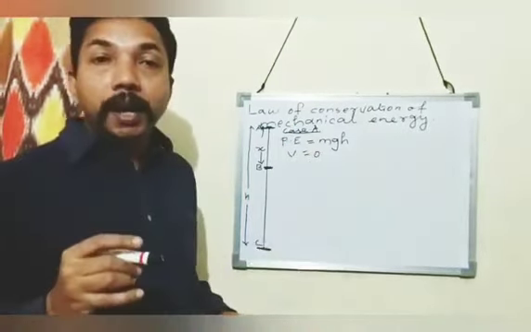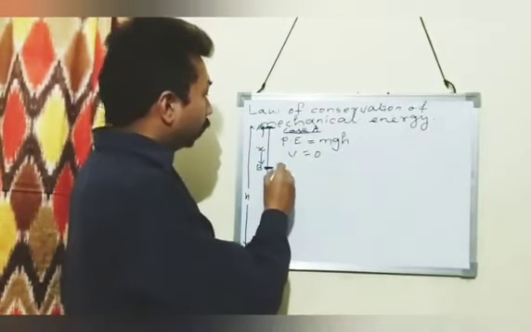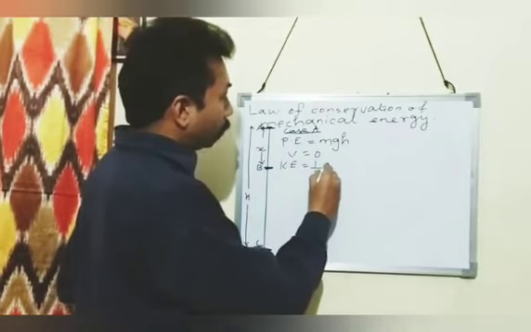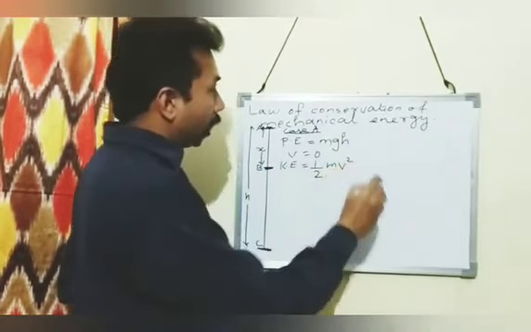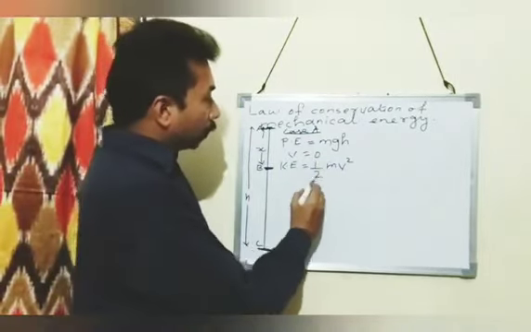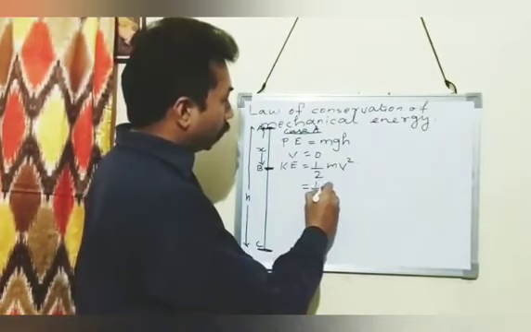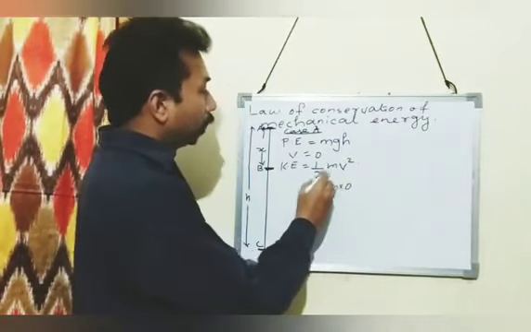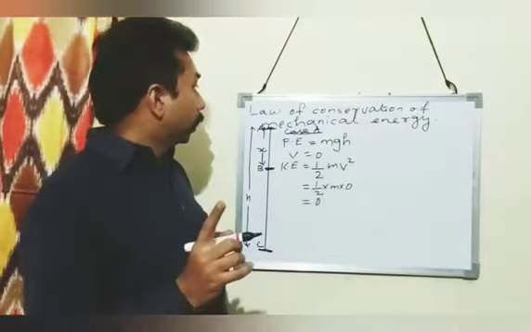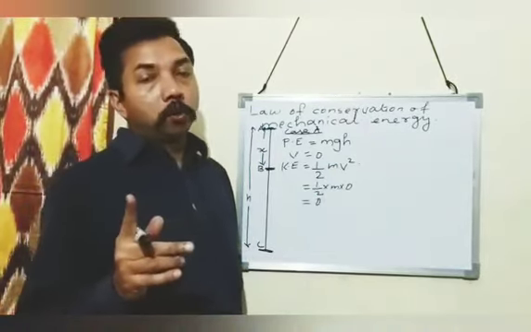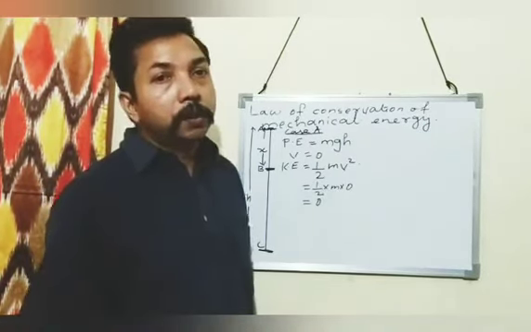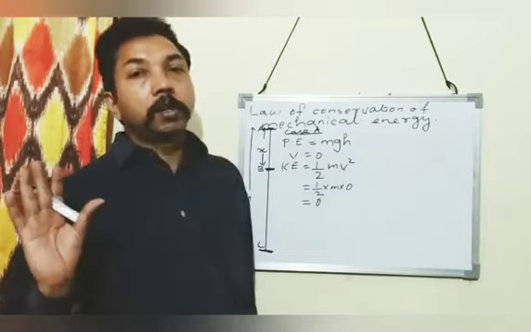What is the formula to calculate kinetic energy? Kinetic energy is equal to half mv square. Velocity is 0, so we substitute velocity as 0. Then kinetic energy will come as 0. Kinetic energy at point A is 0. Why is kinetic energy at point A 0? Because the body is in the state of rest. So velocity is 0 and kinetic energy is also 0.